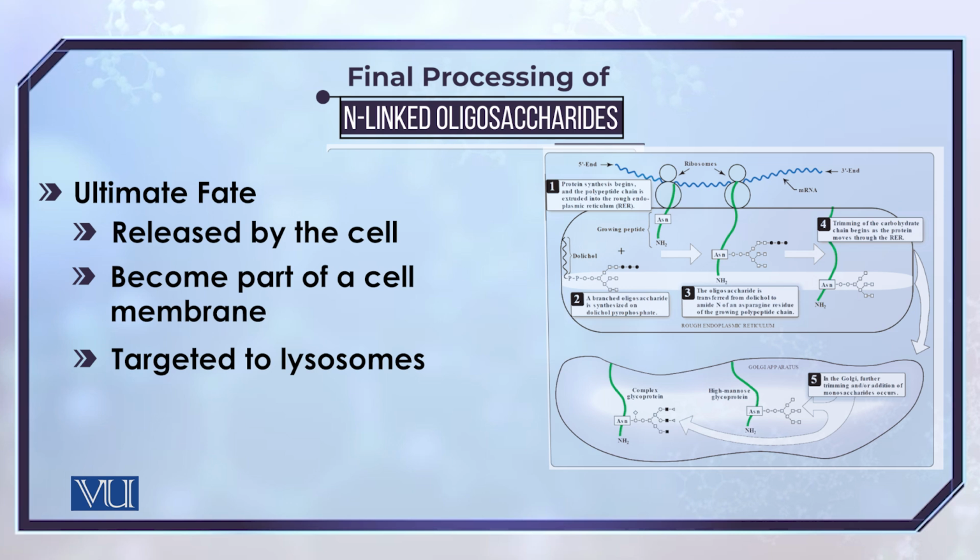Whether it is made up of heteromolecules or simple mannose molecules, the final fate of the glycoprotein depends upon its structural aspects and what function it is going to perform. It can be exported to the outside of the cell, or it can become part of the cell membrane, or it can be routed towards the lysosome.